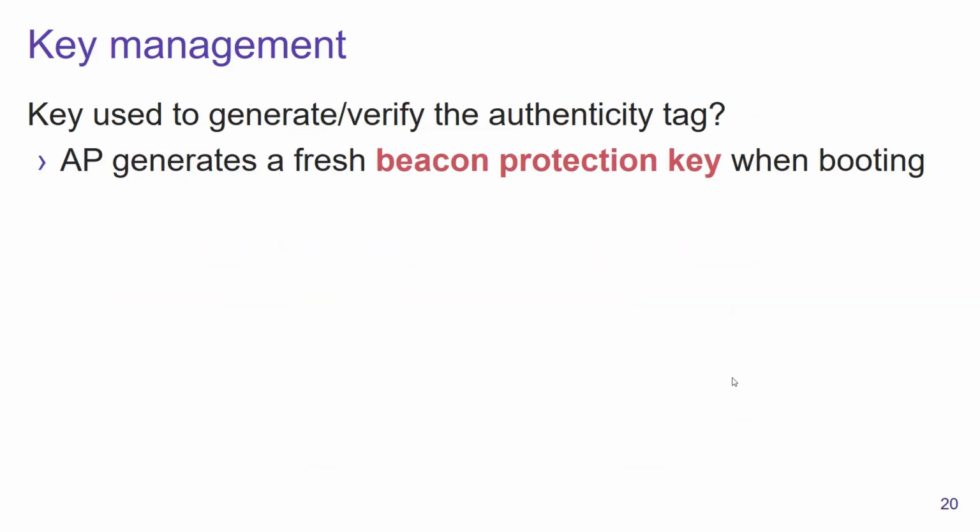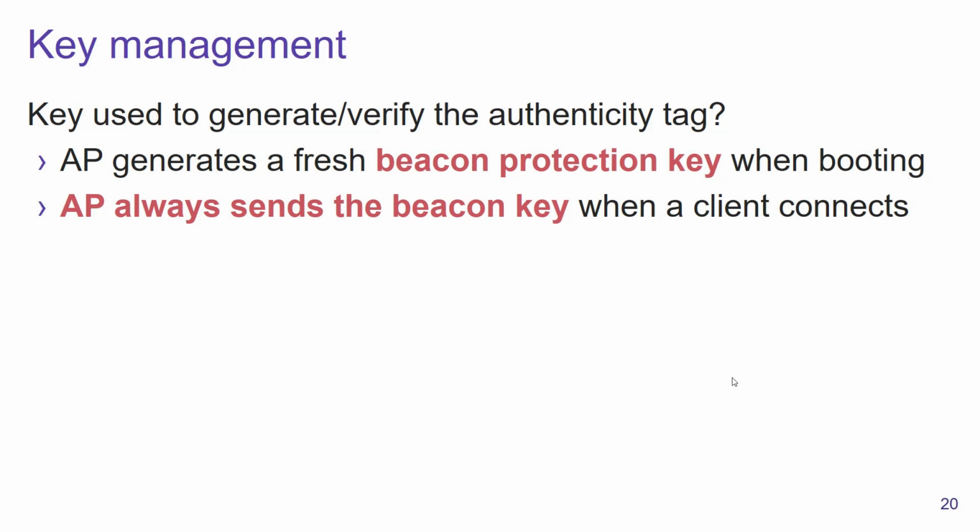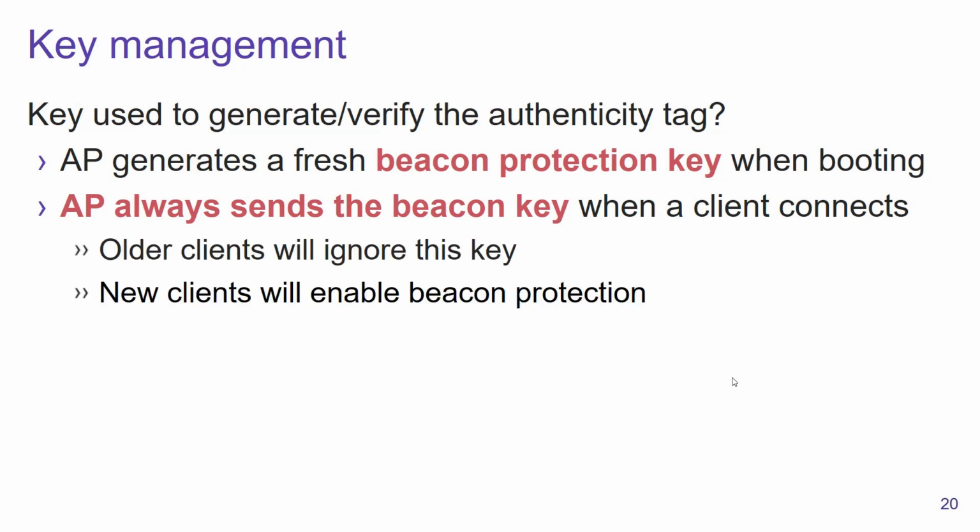So the remaining question now is which key will be used to generate this authentication tag. And here we decided to let the access point generate a new beacon protection key when it starts. And this beacon protection key is always sent to the client when it is connecting. In particular, even if the client may not support beacon protection, the access point will still send this beacon key to the client. And older clients will simply ignore this new key, but new clients will treat it as an indication that the access point supports beacon protection.